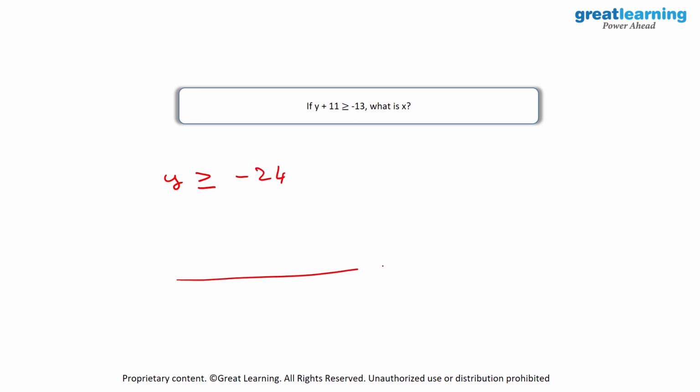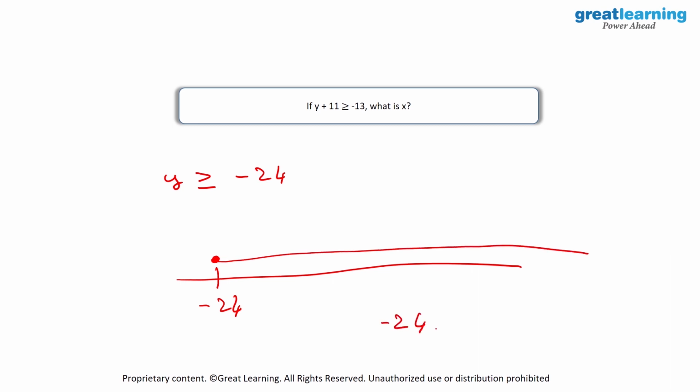Again, I will draw a number line over here and put minus 24. So y is equal to or greater than minus 24. From this point onwards, y can be anything. So y will be minus 24 to infinity, and minus 24 is inclusive and also infinity is inclusive.